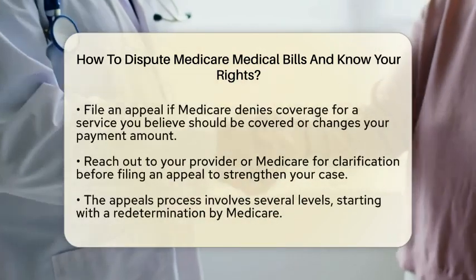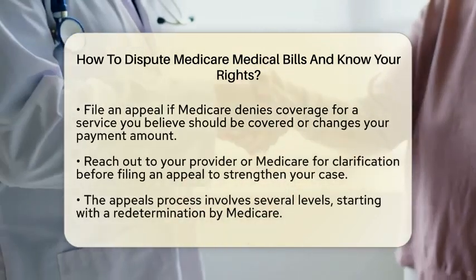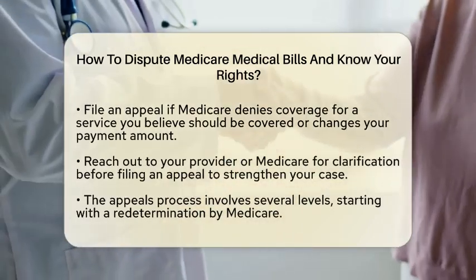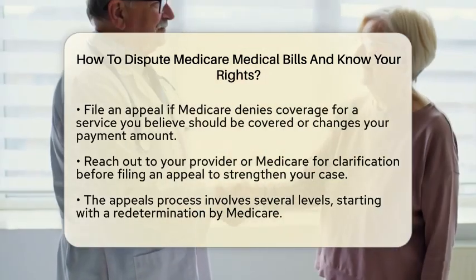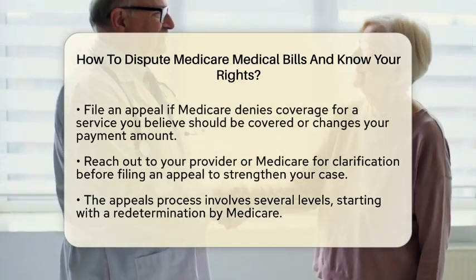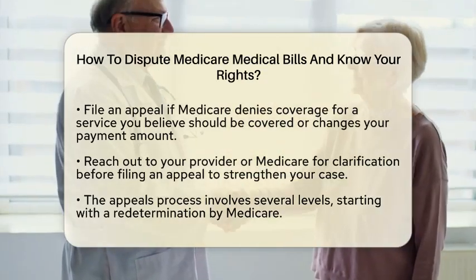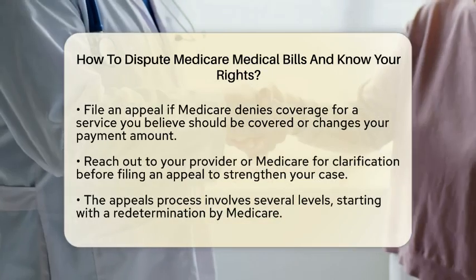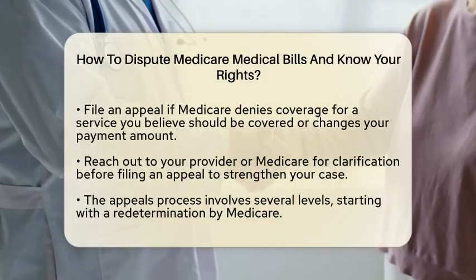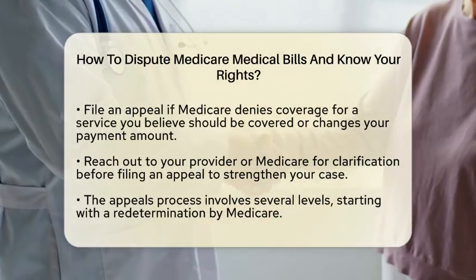If you disagree with Medicare's decision, you can file an appeal. You can do this if Medicare refuses to cover a service you believe should be covered, if they refuse to pay for a service you already received, or if they change the amount you must pay. Before filing an appeal, consider reaching out to your provider or Medicare for more information. This can help strengthen your case. The appeals process usually involves several levels, starting with a redetermination by Medicare. It can go up to independent reviews and administrative law judges if necessary.